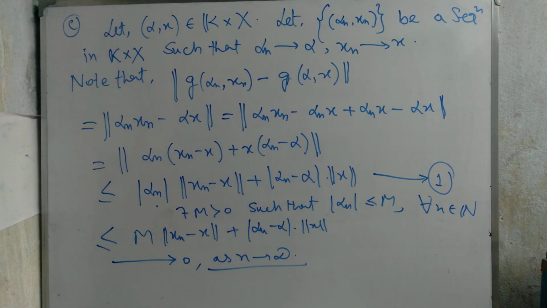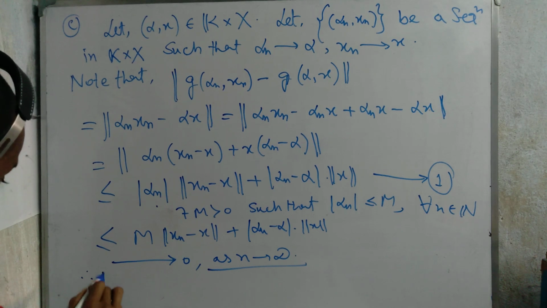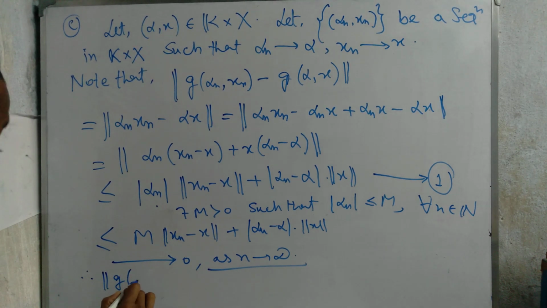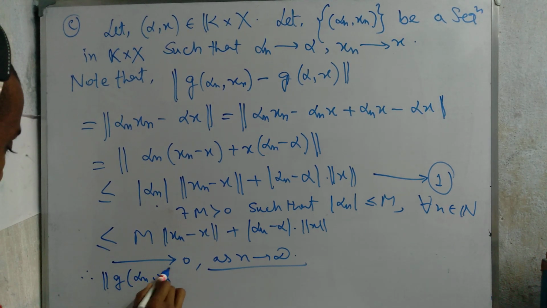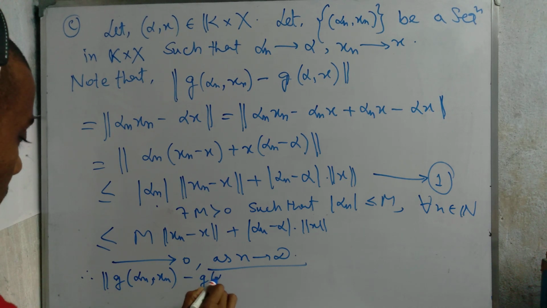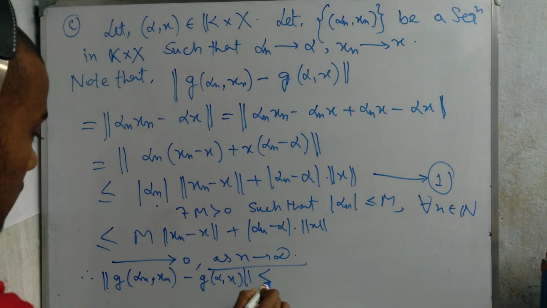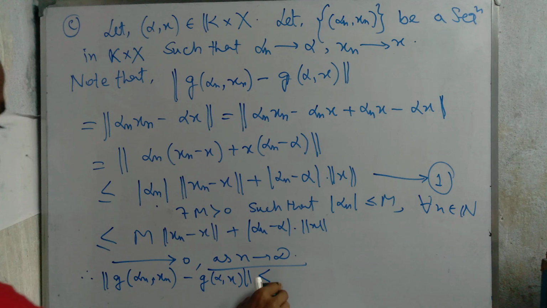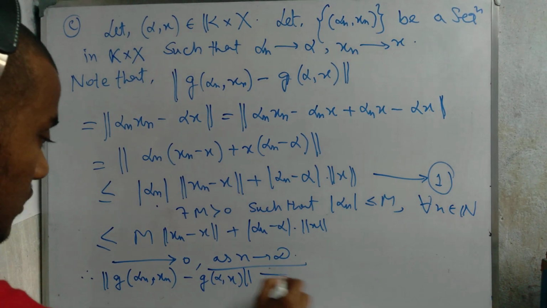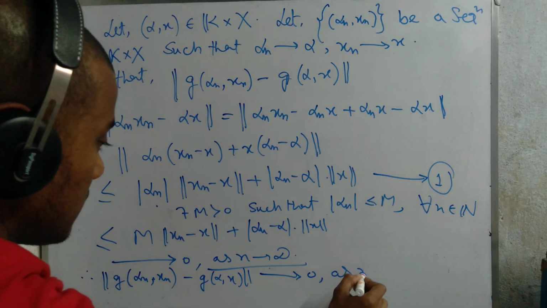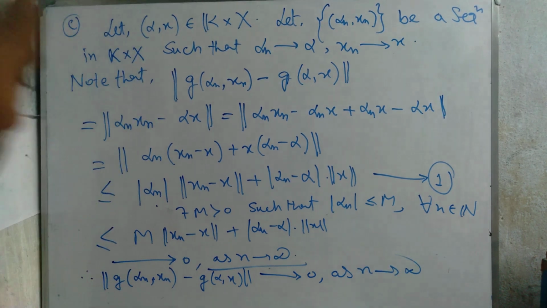So we get the norm of g(alpha_n, x_n) difference g(alpha, x) tends to 0 as n tending to infinity.